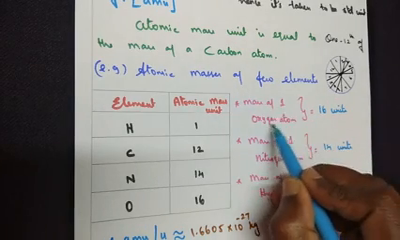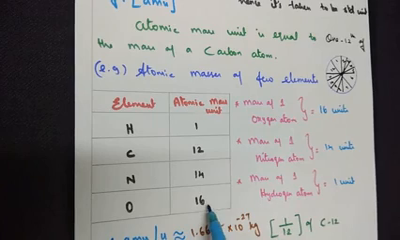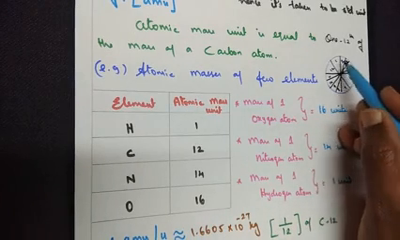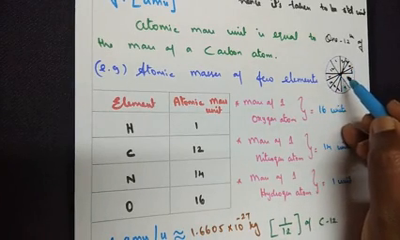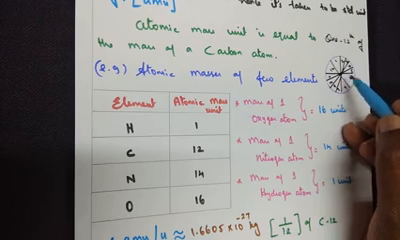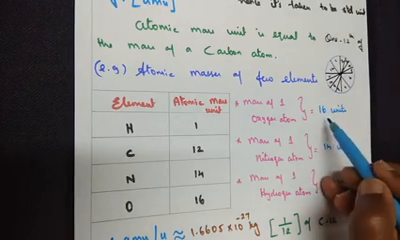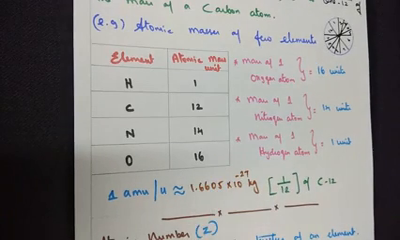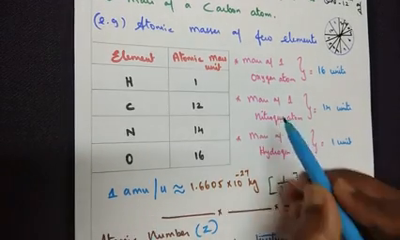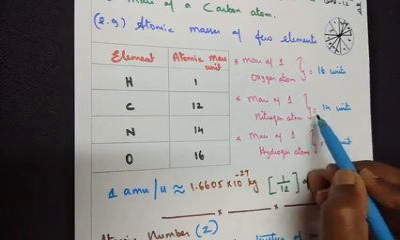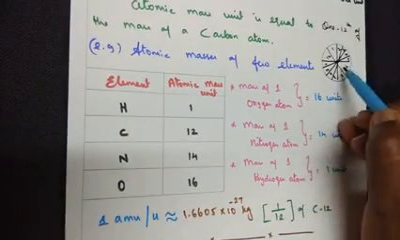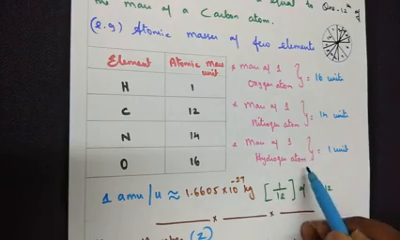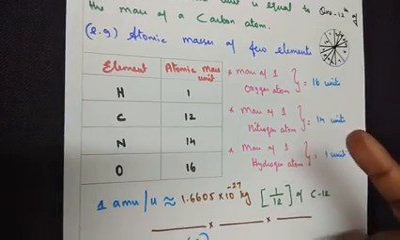So mass of 1 oxygen atom is equal to 16 units. Now remember, carbon has 12 units. Adding 4 more such units gives us 16. So atomic mass of oxygen is equal to 16 units. Similarly, mass of 1 nitrogen atom is equal to 14 such units. Mass of 1 hydrogen atom is equal to only 1 such unit.